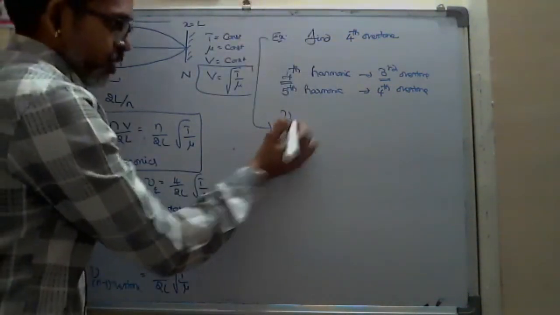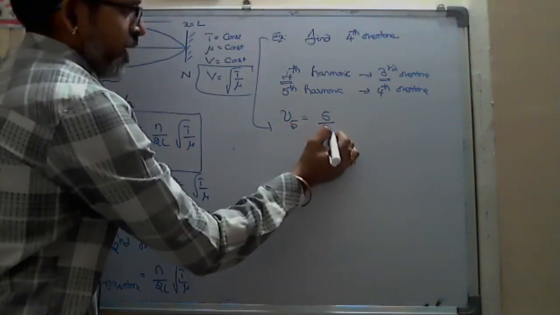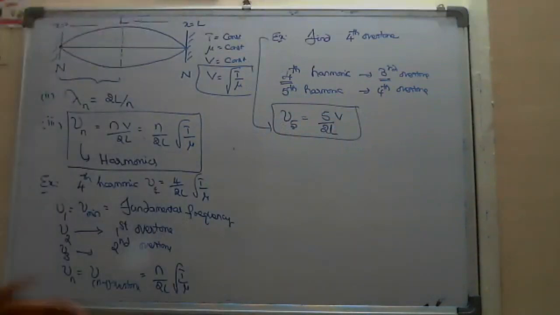If you understand this properly, then straight away you can say, sir, this is the fifth harmonic, 5 by 2L into root of T by mu, that is 5V by 2L. Simple. This type of confusion will be there when you come to numericals. So don't get confused, in the proper order and the reverse order both.